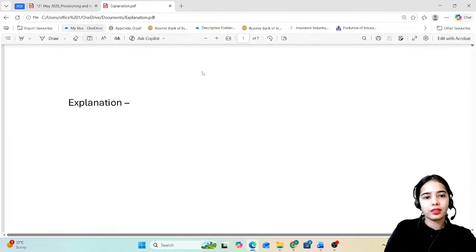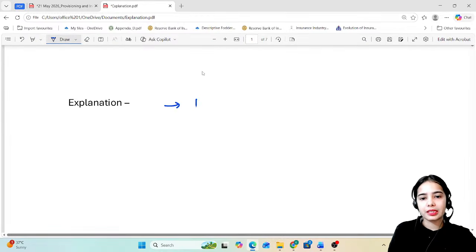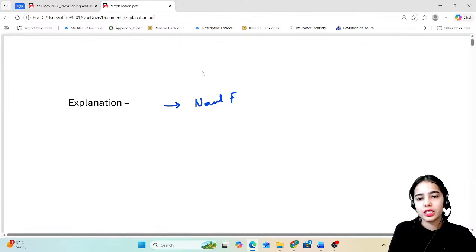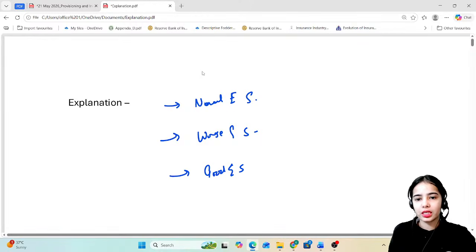So basically there are different circumstances: the normal economic situation, the worse economic situation, and the good economic situation. What will be the probability of default?